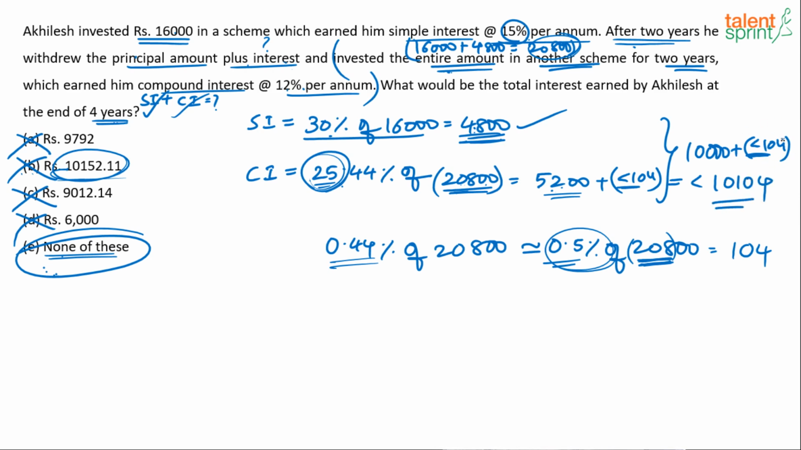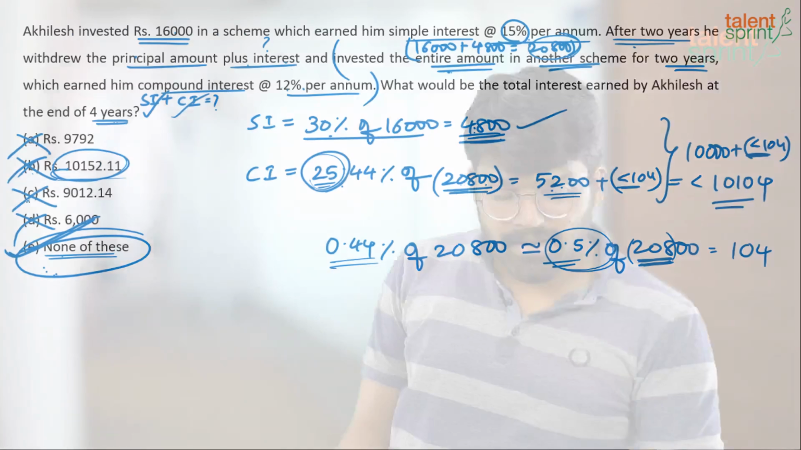Let's say this is 100 approximately. So 10,000 plus 100, 10,100. This is 10,152. Even that gets eliminated. So option E is the answer. So the point I'm trying to make here is you don't have to actually do the complete calculation to the last decimal to mark the correct answer. If you do it smartly, options can be eliminated. Even in case of none of this here, we found that option B got eliminated.